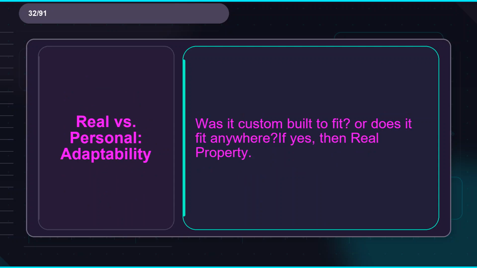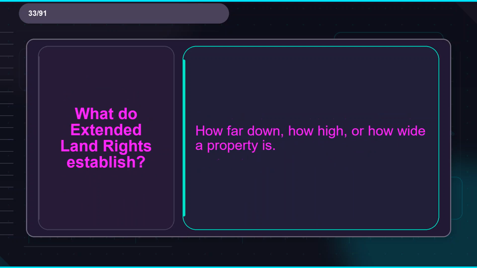Flashcard 32. Term: real versus personal adaptability. Definition: was it custom built to fit? Or does it fit anywhere? If yes, then real property. Flashcard 33. Term: what do extended land rights establish?